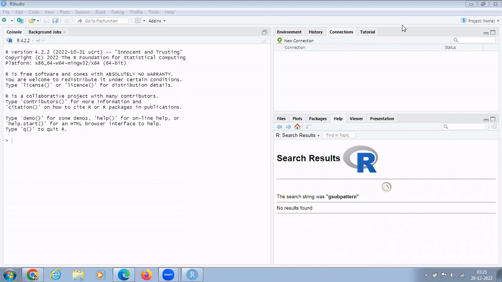Today we are going to discuss a very important and interesting topic, that is sentiment analysis. It is one of the important areas in business analytics.